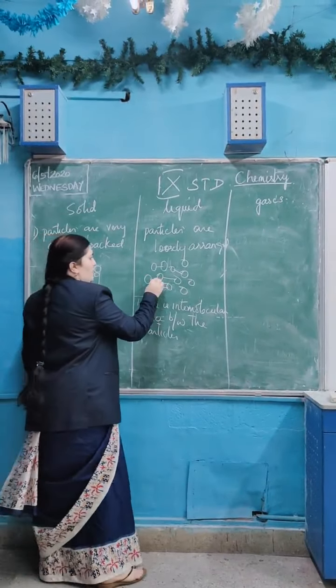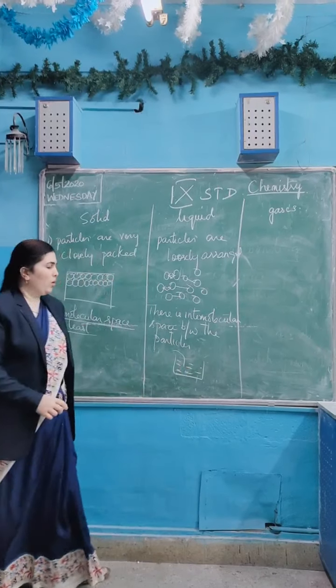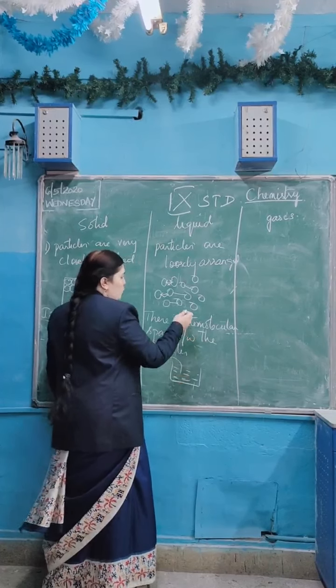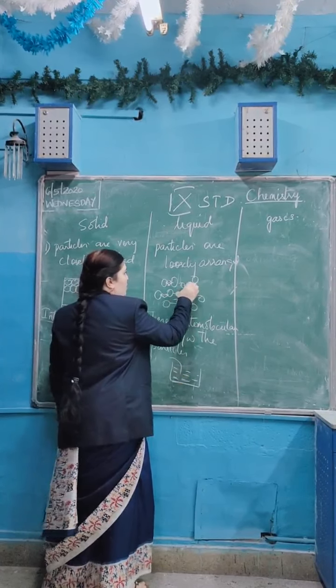Because of this nature, what happens? Anything can dissolve in liquid. For example, this is water, a liquid. You put sugar in the liquid. What will happen? The sugar particles will dissolve in the liquid. How do they dissolve? Where are those particles going? Those particles occupy the intermolecular space between the particles of the liquid. This is the water molecule, and this is the sugar molecule.